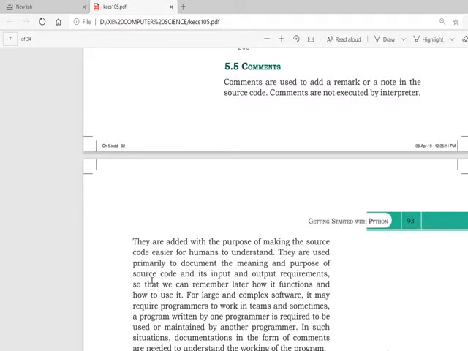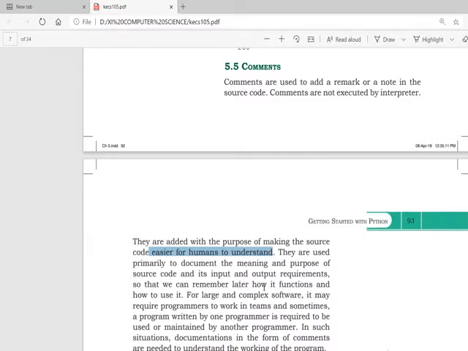Let's explore comments. Comments are used to add a remark or note in the source code. When we are writing a program, we add comments in our program and they are never executed by the interpreter, because the purpose of adding a comment in our source code is different. We add comments in our code to make the code understandable to other humans.